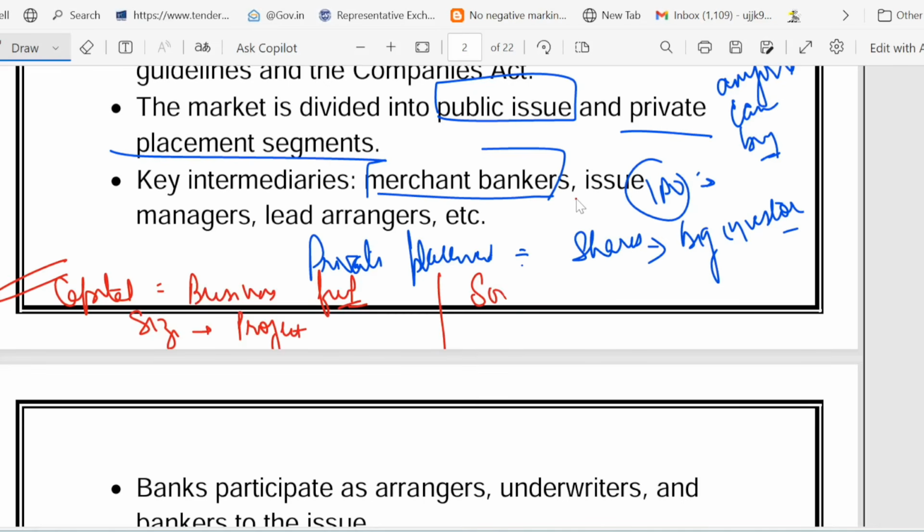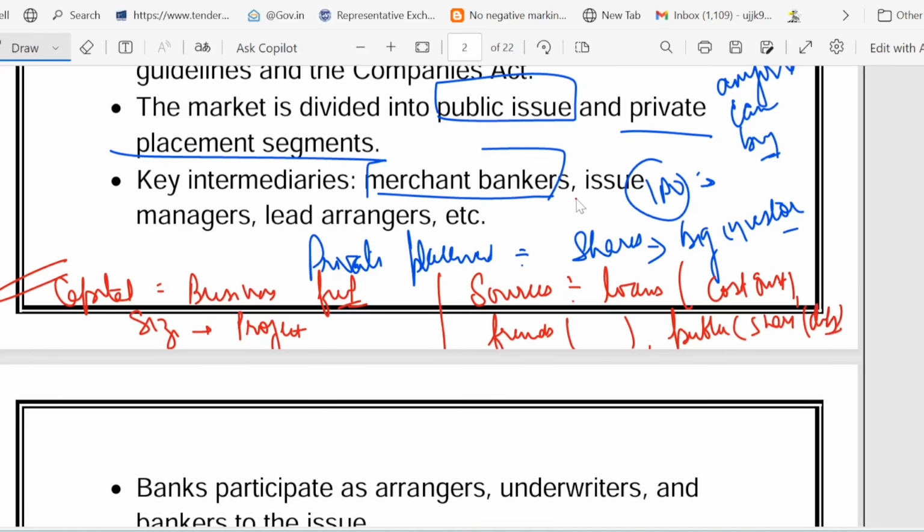Then we talked about sources of capital. Sources can be a loan, which means it costs interest. Sources can be friends, but if you take a loan from your friend, obviously your relationship will be at stake. Then sources can be the public, which means shares or debentures.